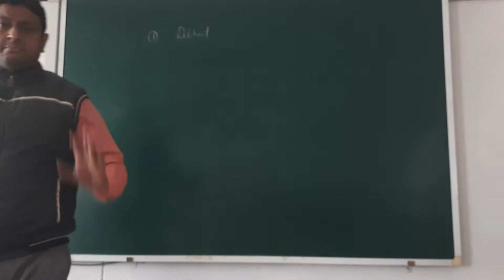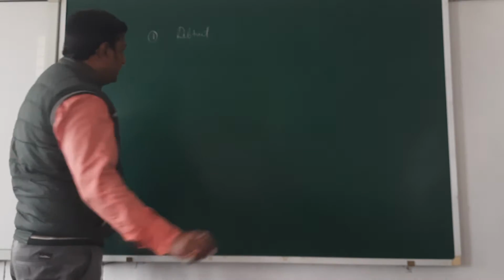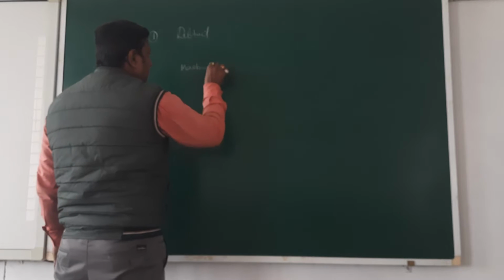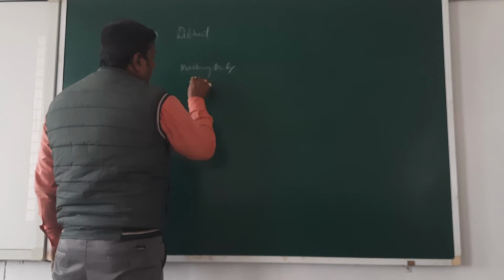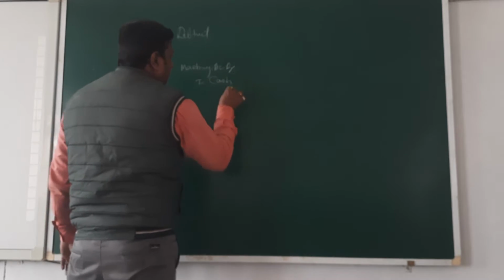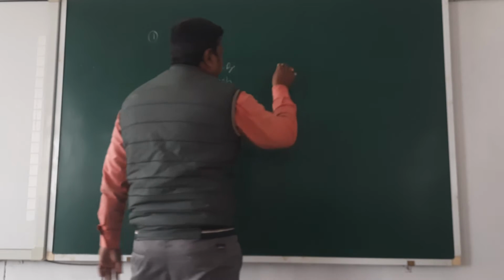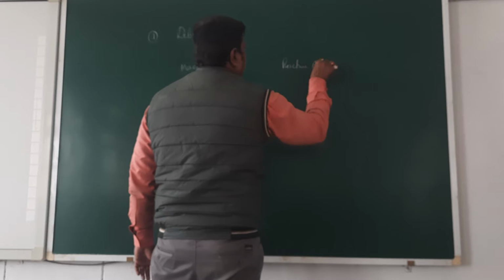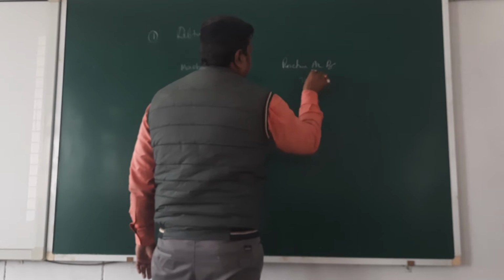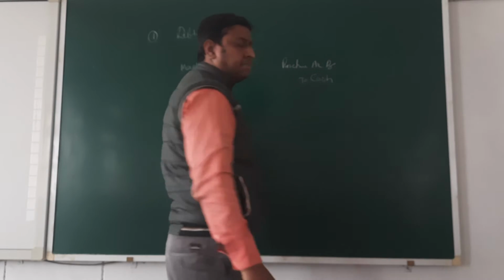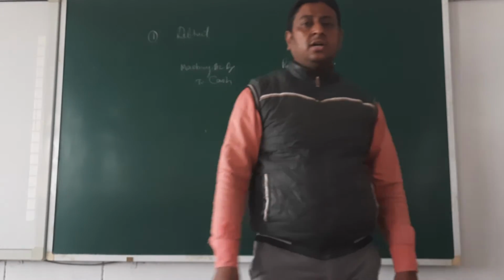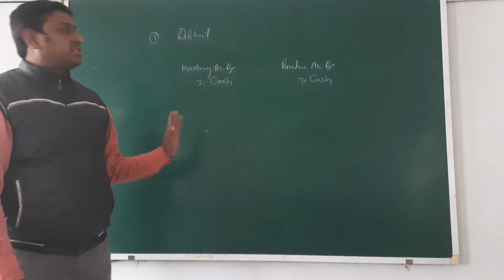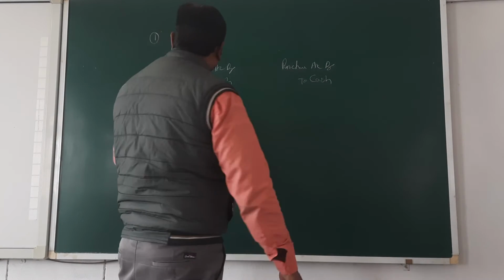The entry is machinery account debit to cash, but you entered wrongly purchase account debit to cash.